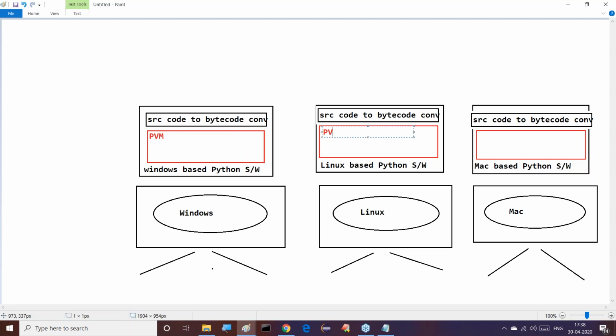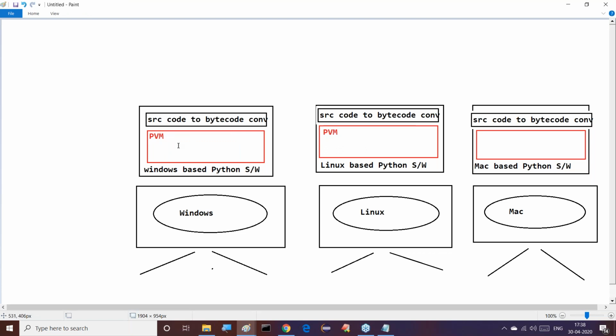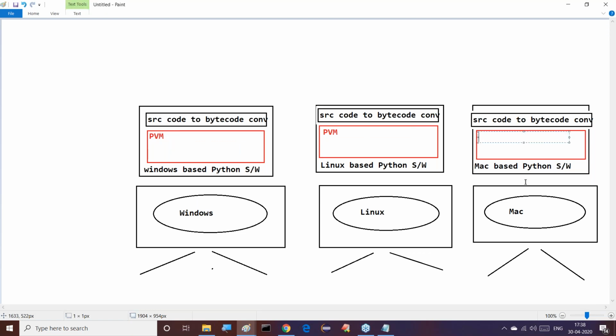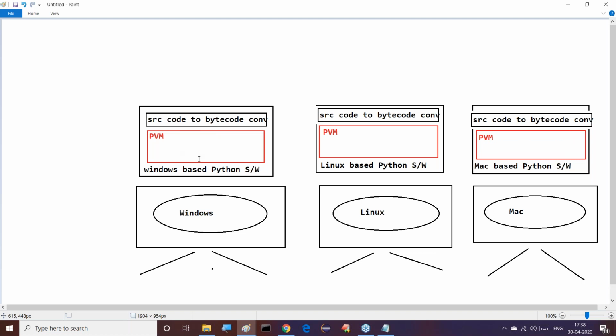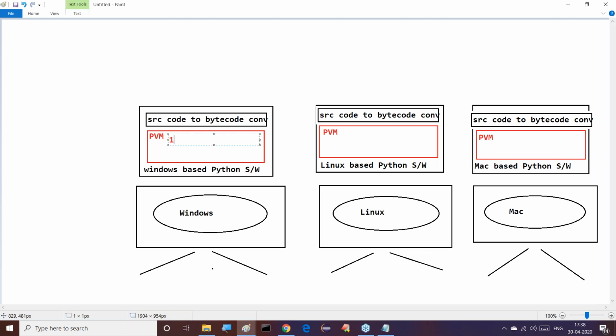This is PVM. Of course, this is the Windows based PVM. This is the Linux based PVM. And this is like which one? The Mac based PVM. Python Virtual Machine is available. Now inside this Python Virtual Machine, what happened? Here also 2 points exist. The first one is translating bytecode to native code. Or else, I will write it here.